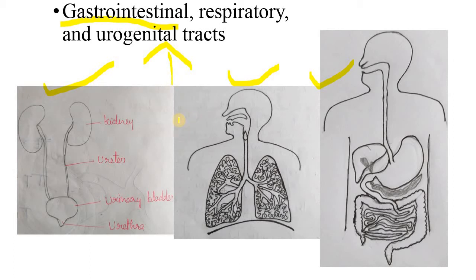So they are lined with the glandular layer, or the mucous membrane. In these systems our body's openings are guarded with the mucous membrane. The mucous membrane secretes mucus, that is, goblet cells secrete mucus, and this mucus contains a glycoprotein called mucin.